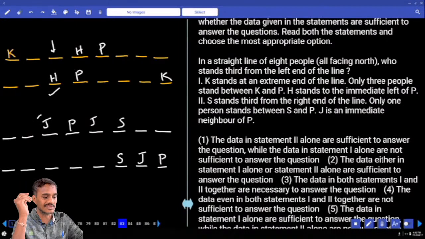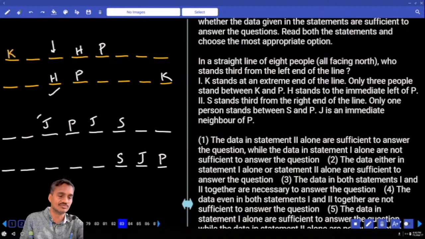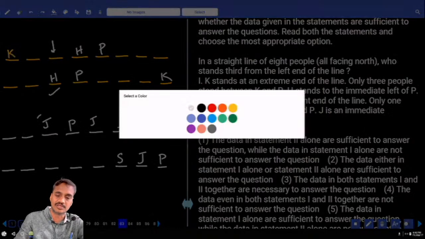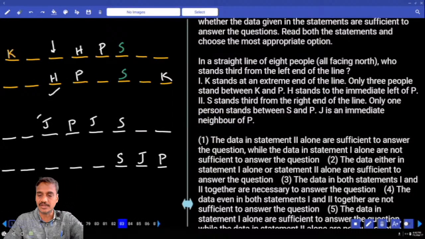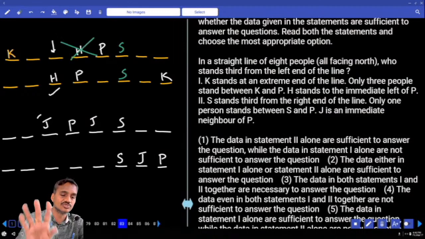Then we need to take them combinedly. By combining, we are taking information 2 into information 1. Then in this case, S stands third from the right end of the line. Now this is S, who is third from the right end of the line. And only one person between S and P, this case is ruled out.